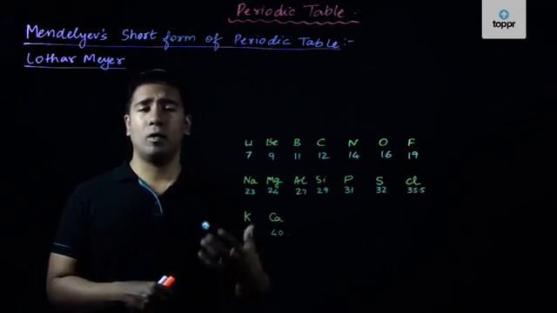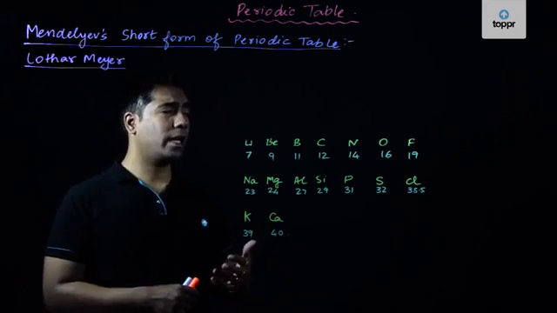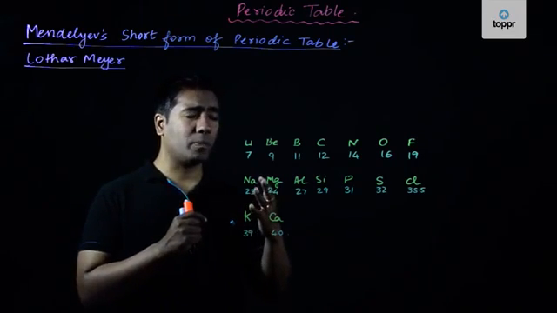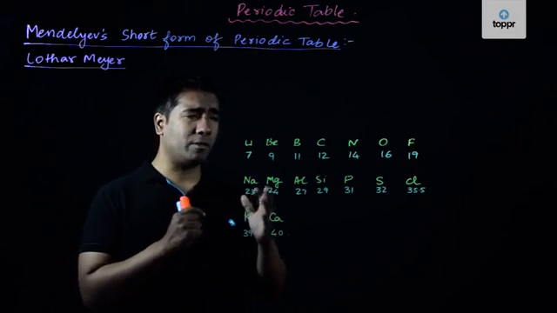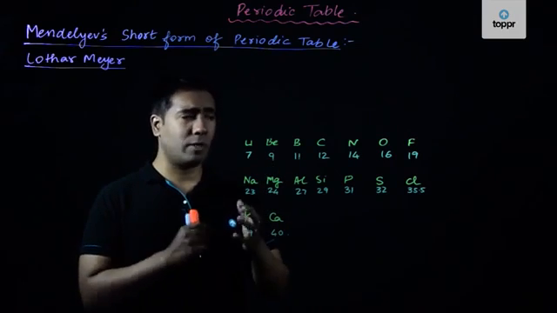So that was one of his very big achievements. And the next was that he had emphasized a lot on ensuring that all the elements having similar chemical properties were put together.